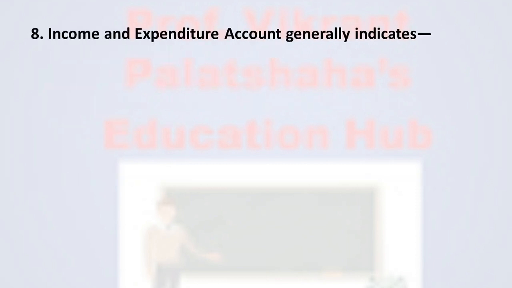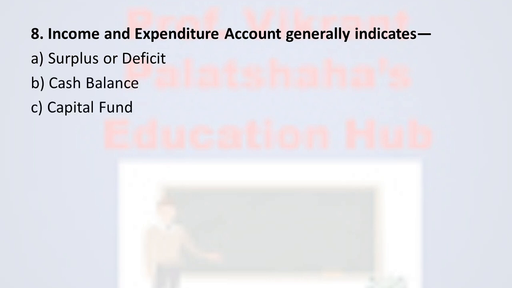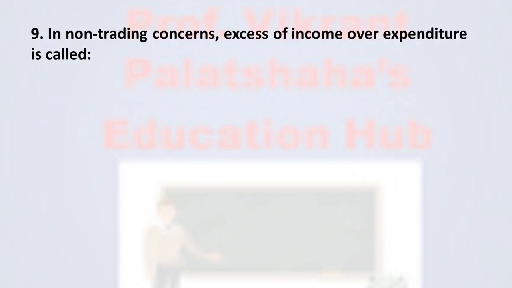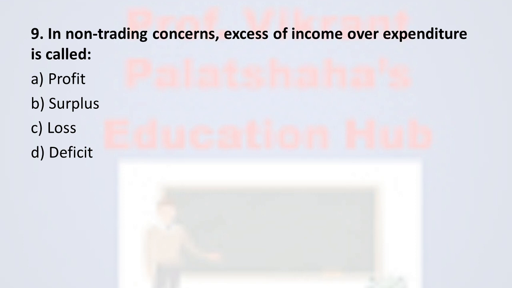Next, question number 8. Income and expenditure account generally indicates option A, surplus or deficit; option B, cash balance; option C, capital fund; and option D, net profit or loss. And the correct option is option A, surplus or deficit. Next, question number 9. In a non-trading concern, excess of income over expenditure is called option A, profit; option B, surplus; option C, loss; and option D, deficit. And the correct option is option B, surplus.